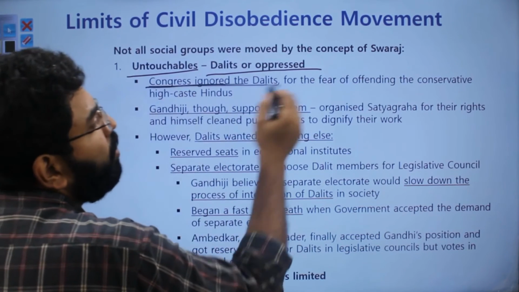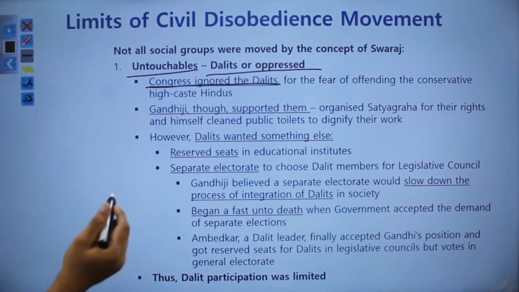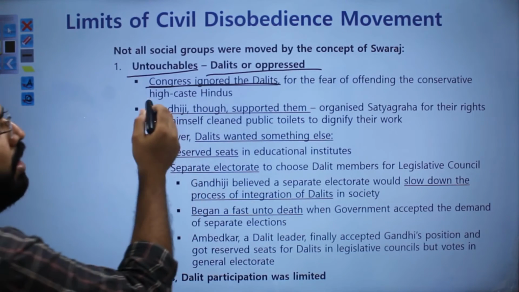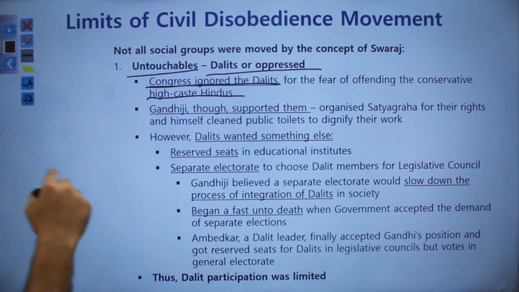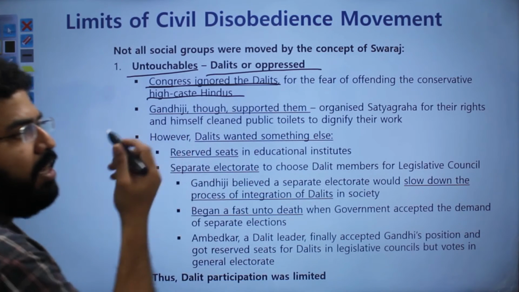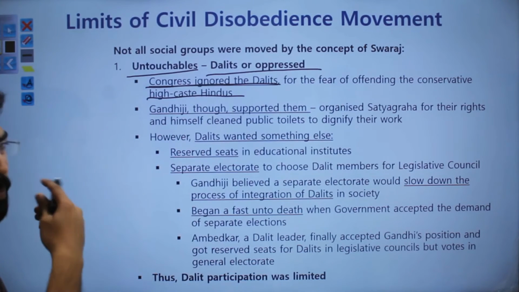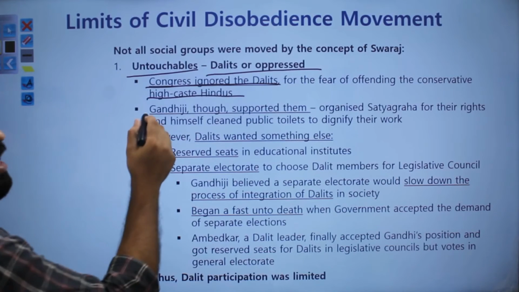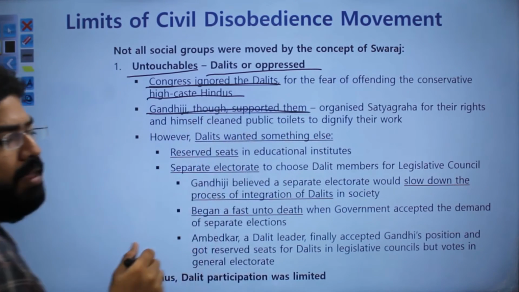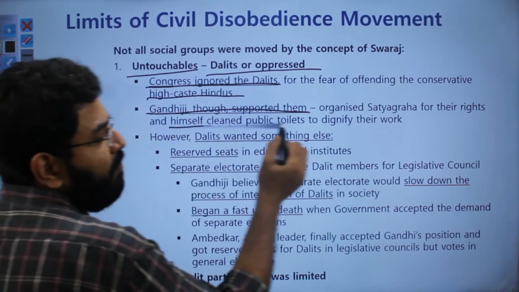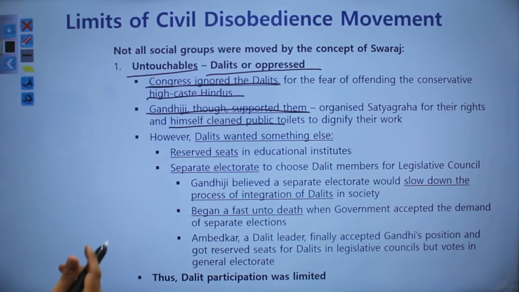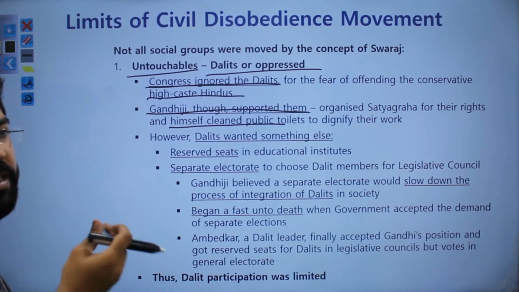The Congress ignored the Dalits, because the Congress was getting support from the upper class Hindus, and if they had supported the Dalits, they could have been offending the upper class Hindus. So this was the opinion of the Congress leaders, but Gandhi still supported them. In fact, Gandhi himself cleaned public toilets to dignify their work, but that was not enough for the Dalits.